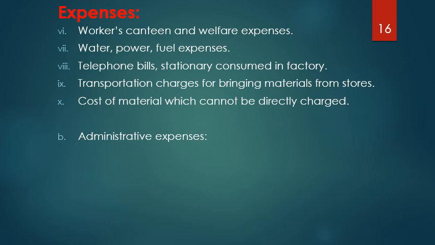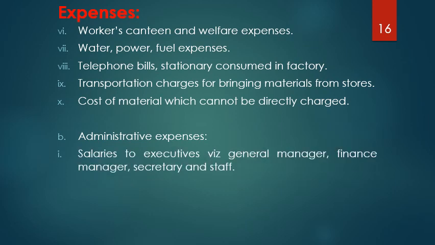The expenses that occur in the premises of the administrative block are categorized as administrative expenses. What could they be? For example, salaries paid to the executives like general managers, financial manager, CEO, director, secretary, staff who are in the office.